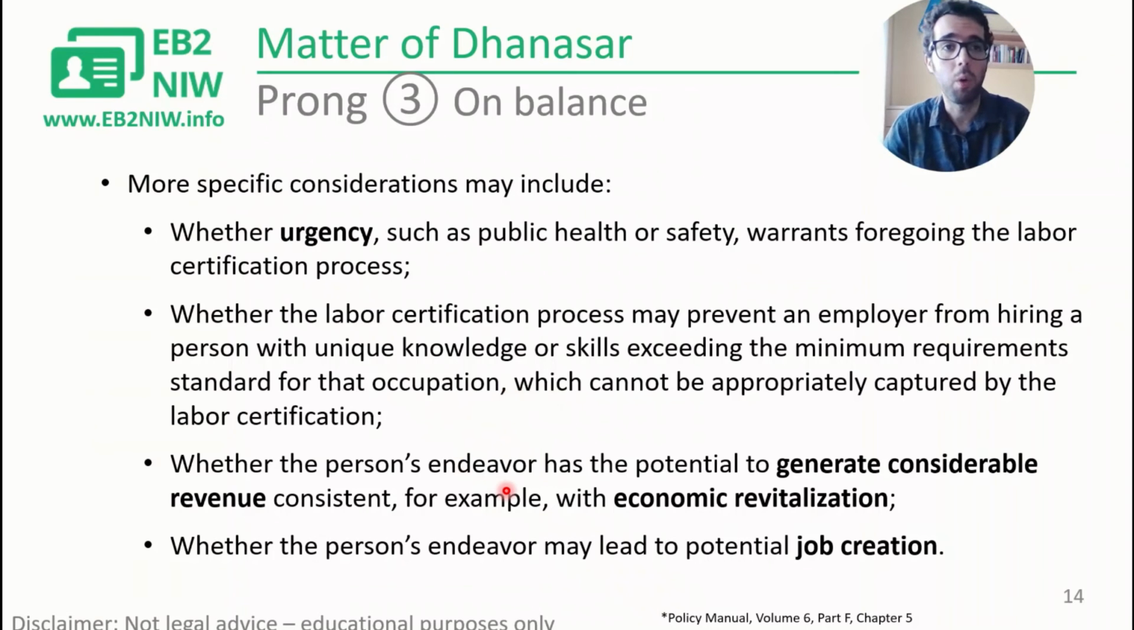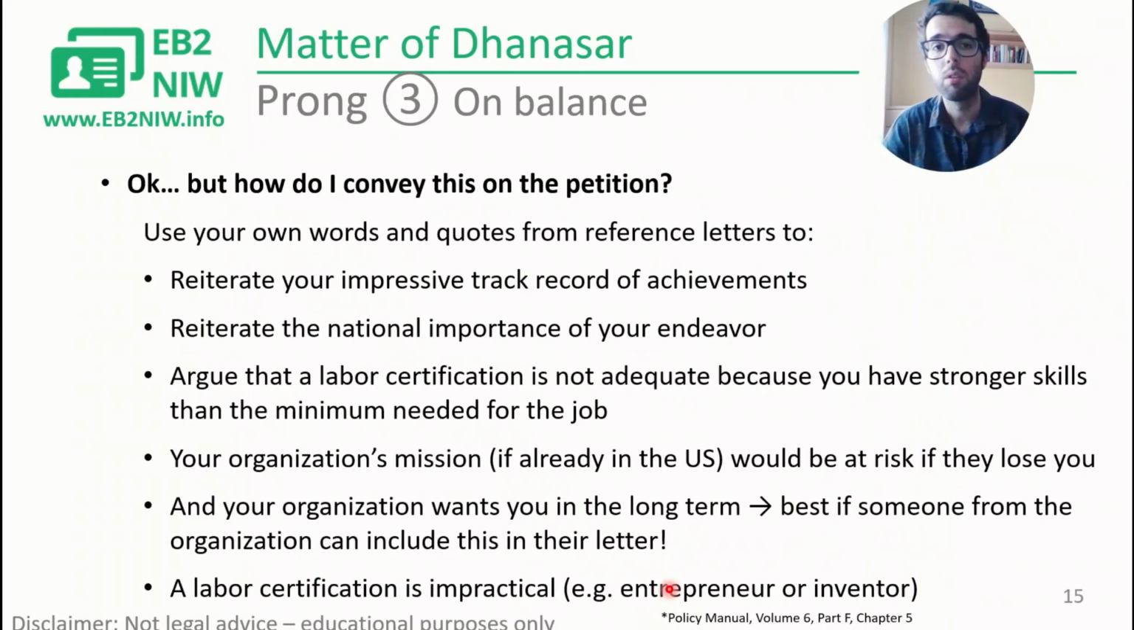Because if a company were to do the labor certification, they would have to hire someone with less skills than you, and that would be detrimental. If the work you do generates a lot of revenue or helps with the economy, that's another reason. If you can help with job creation, that's another reason. And for example, if you're a businessman, you can again cite your business plan here. How do you convey this into your petition?